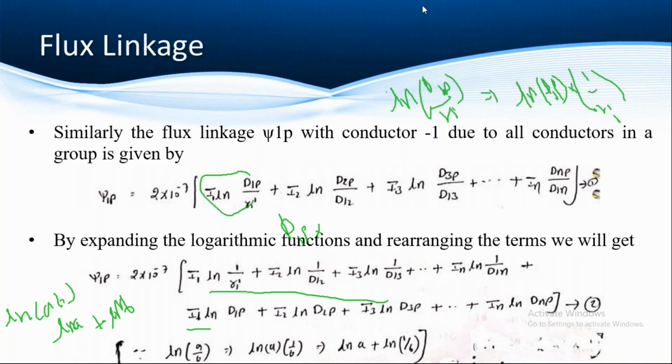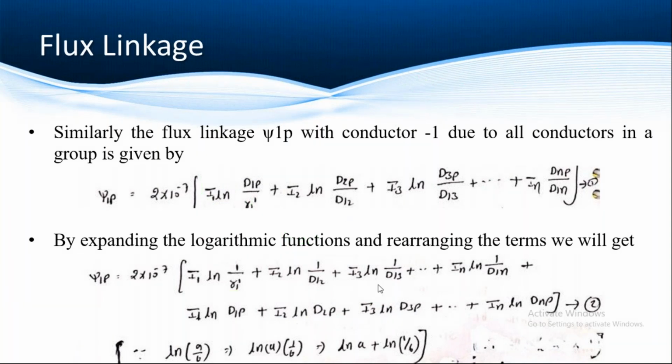So are you clear about this equation, how we got it? Did you understand how equation 2 came? So here I have given an example below, see. So how can we apply this type of equation? Here a is d1p and b is r1 dash. So I am splitting the numerator and denominator, like this: a into 1 by b. After that I am applying the ln function with respect to these two parameters. So I can get ln a plus ln b, right?